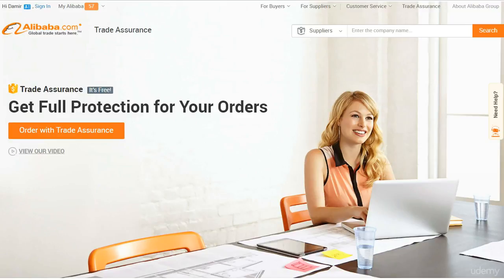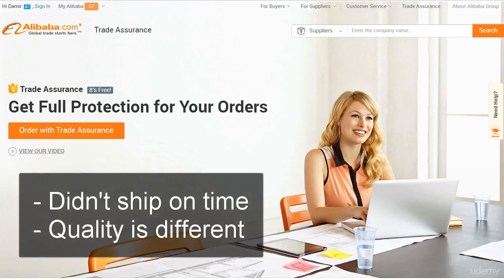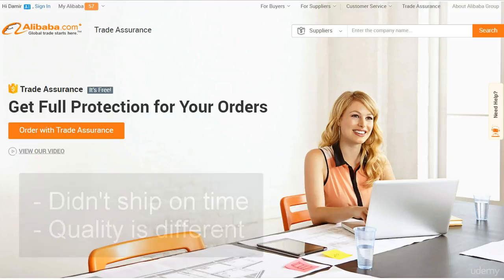Trade Assurance is a free program offered by Alibaba, and its purpose is to add an extra layer of protection between you and the supplier that you found on Alibaba. Trade Assurance allows the buyer to receive a full refund if a supplier didn't ship the products on a specified shipping date, or if product quality is different from what you specified and ordered.